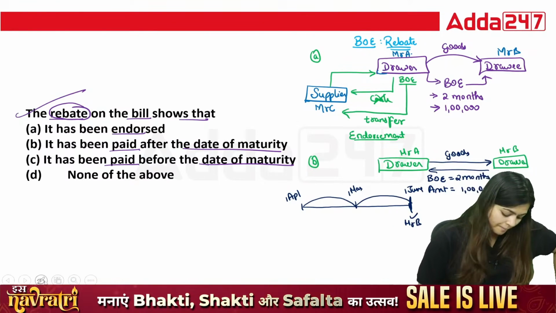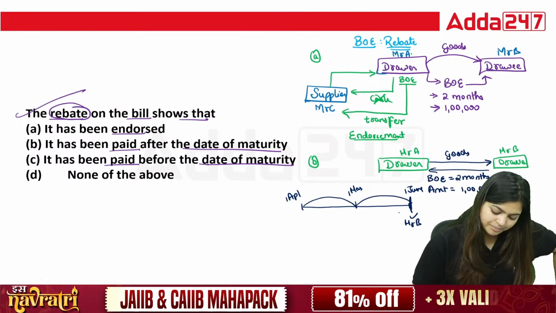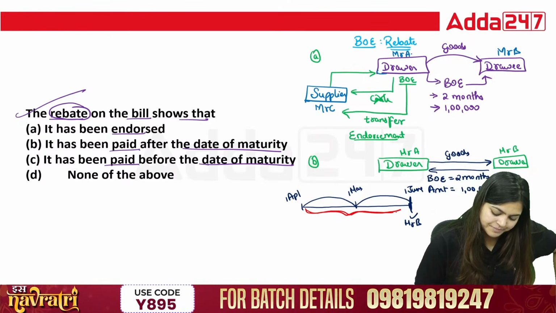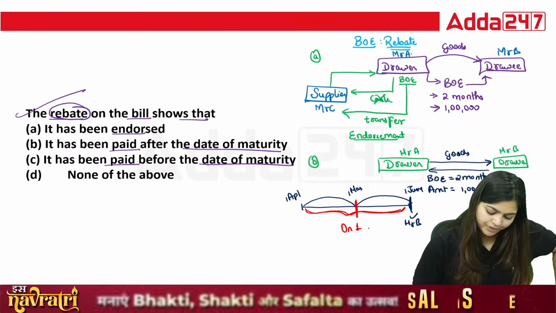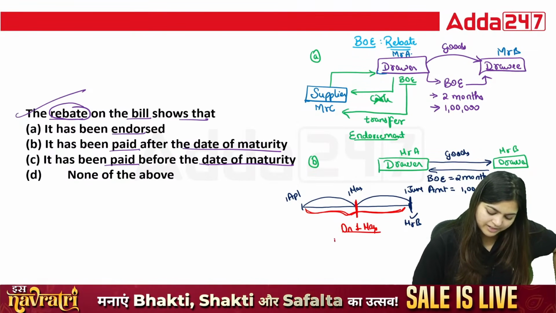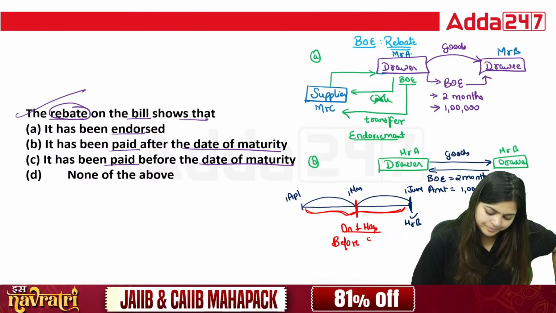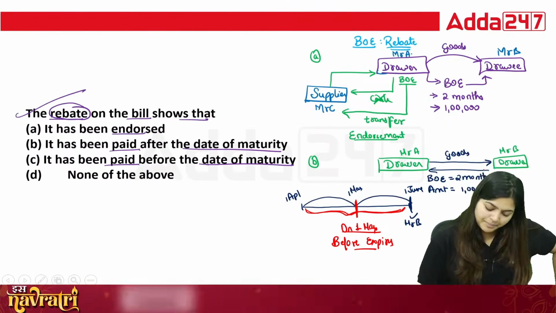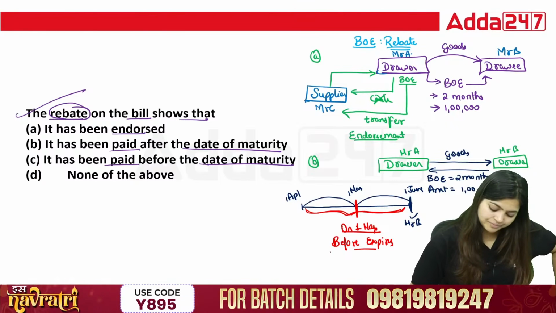But if Mr. B pays before this time period, suppose Mr. B makes the payment on 1st May, that is before expiry, he will pay less than 1 lakh rupees.